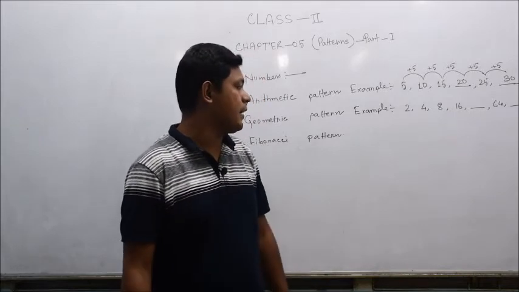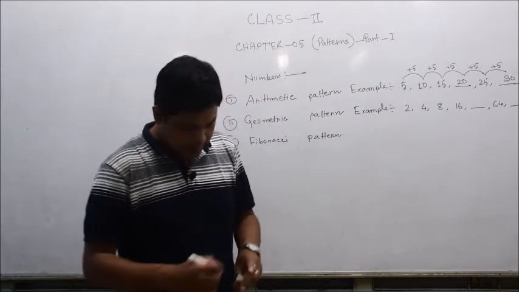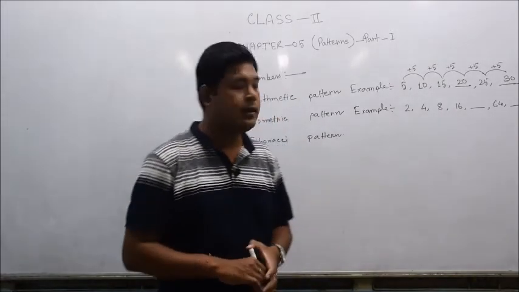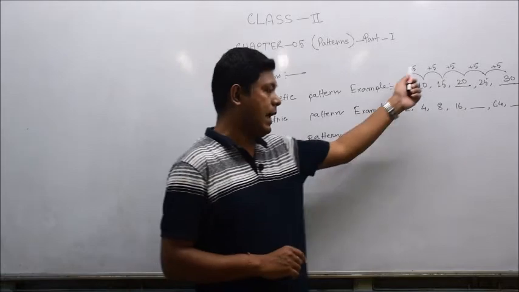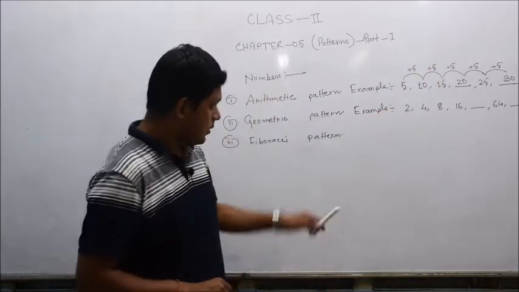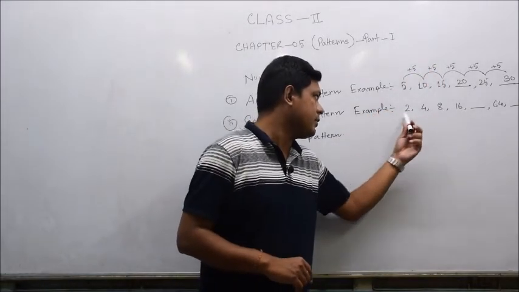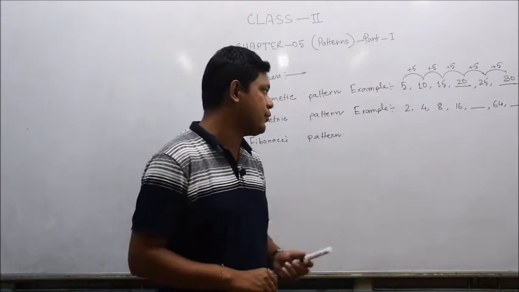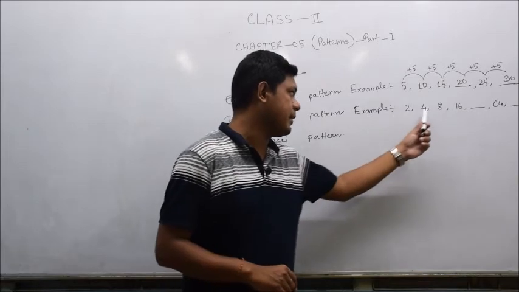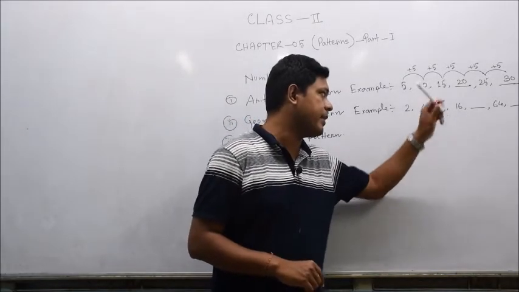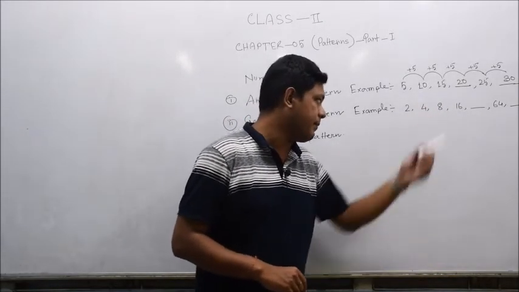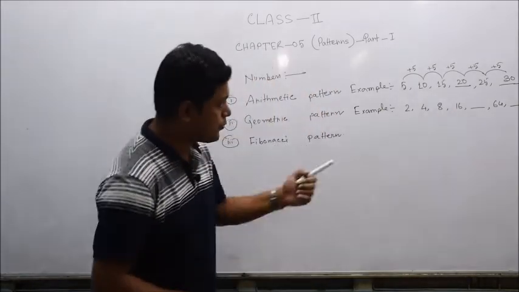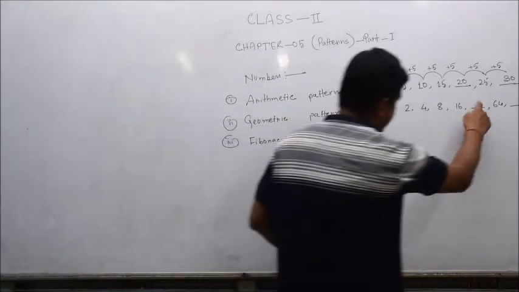So you need to find the logic behind these patterns. I have already told you the geometric pattern is based on multiplication and division, so there's no need to go through the addition or subtraction logic. So, multiplication: what is the relation between the numbers 2 and 4? After 2 it becomes 4, 4 becomes 8, 8 becomes 16. Similarly, there is a blank portion here, then 64, and after 64 again a blank. So what will be the two numbers in the blank portions?